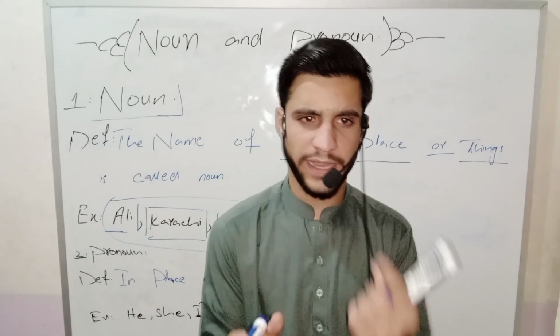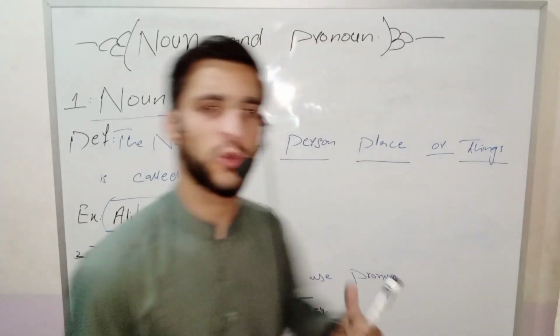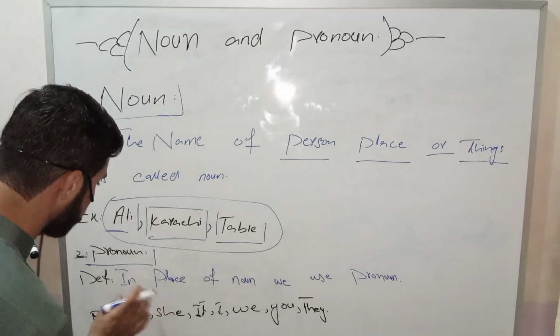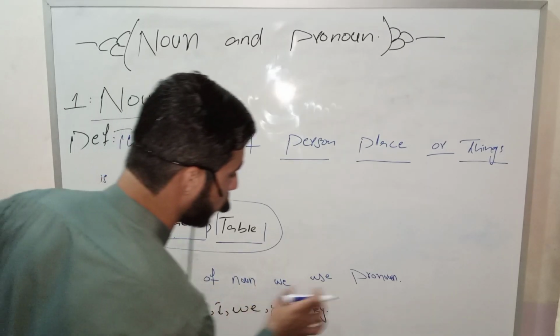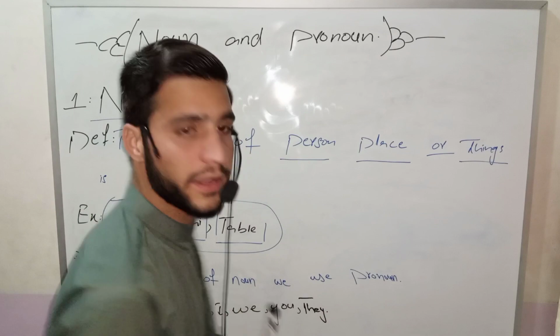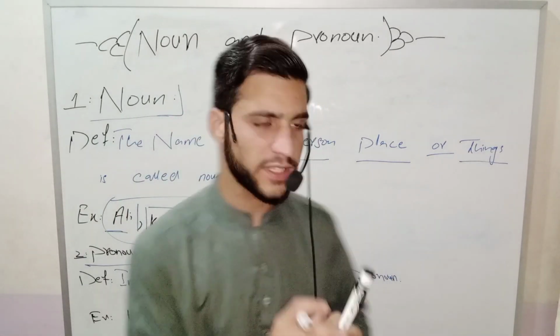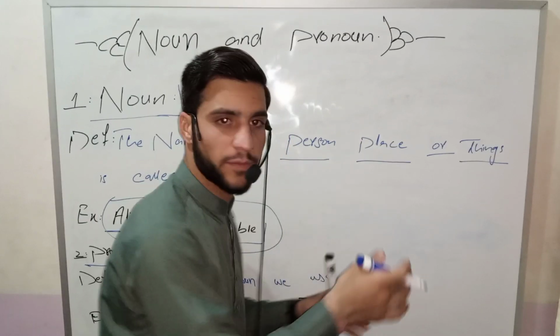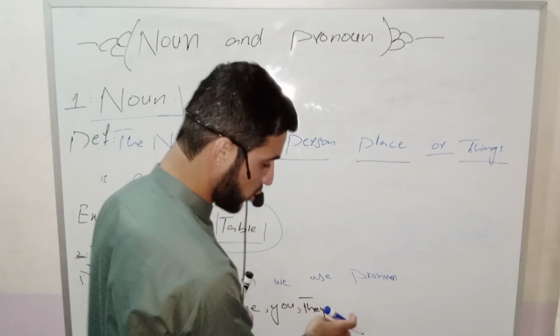In the second kind, I will tell you about the pronoun. What is pronoun? In place of noun, we use pronoun. For example, here we will say Ali, but now in the place of noun we will use a pronoun.